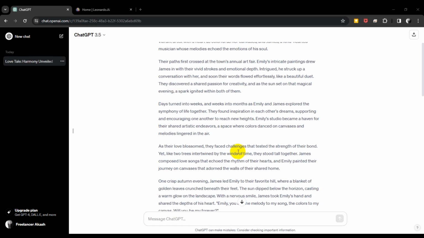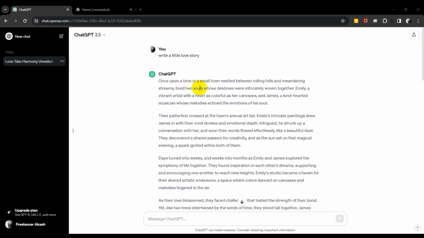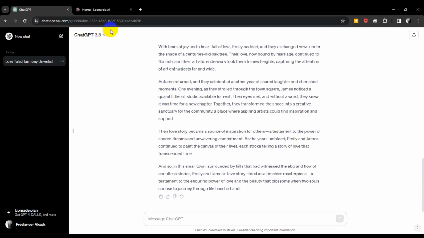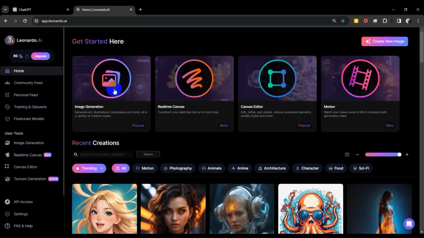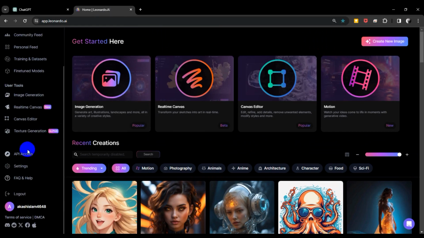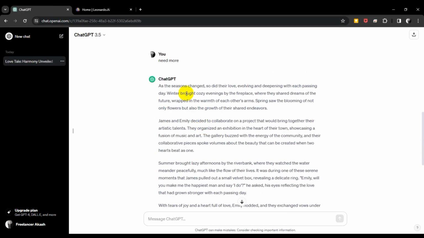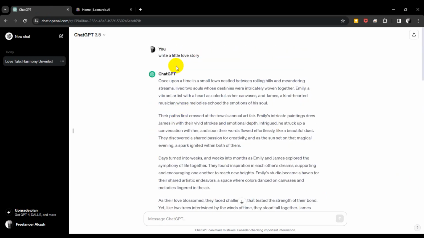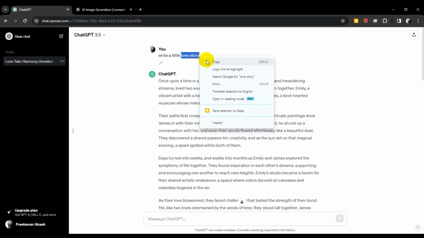So guys, in the previous video I typed a love story with ChatGPT. And now I'm moving again to LeonardoAI. So now I am typing and generating an image, cute love story. So I'm just copying this prompt, love story.